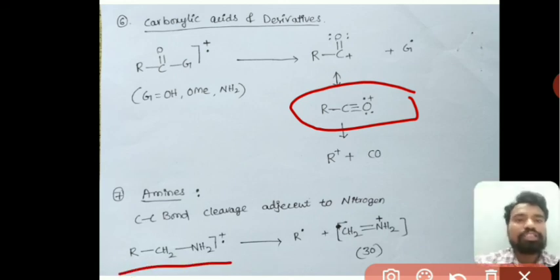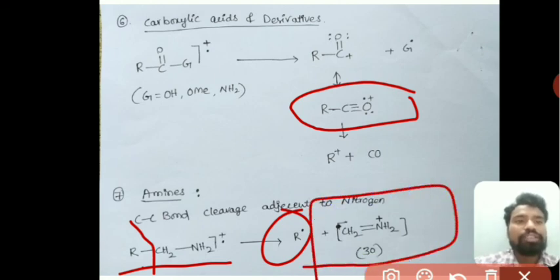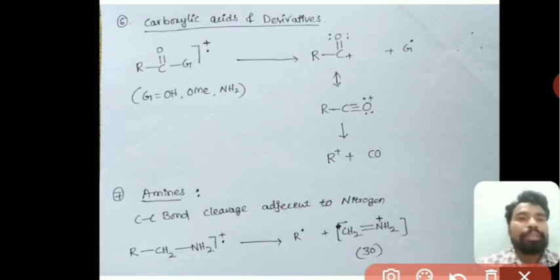In this example, RCH2CH2NH2, the carbon-carbon bond adjacent to nitrogen breaks, and you get an R radical and CH2=NH2+. This is the characteristic, stable cation formed in the fragmentation of amines, and this peak would be the base peak in the mass spectra of amines.